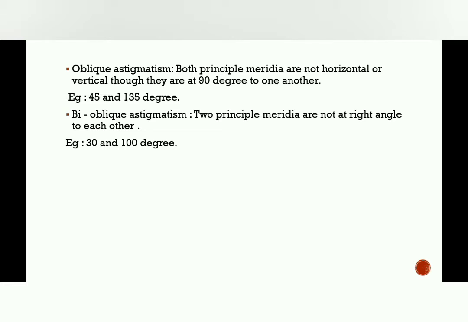Then the bioblique astigmatism, in this the two principal meridians are not at right angles to each other. It means they are not horizontal and vertical, and they are not at right angles to each other, for example 30 and 100 degrees. Bioblique means that only two meridians are placed with each other, but no horizontal, no vertical, and no right angle to each other. That is 30 and 100 degrees.